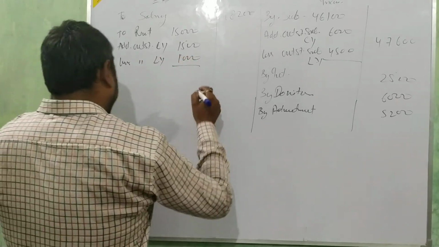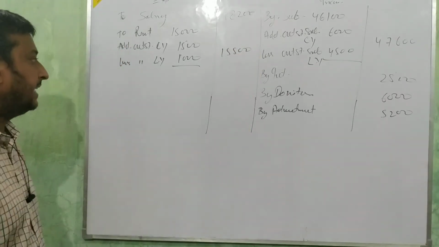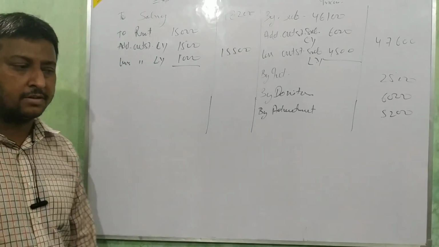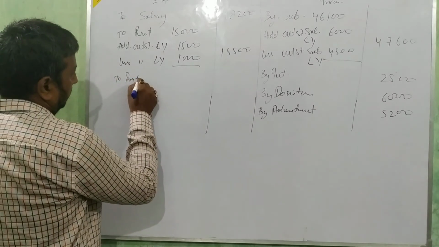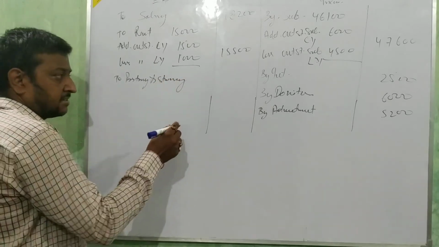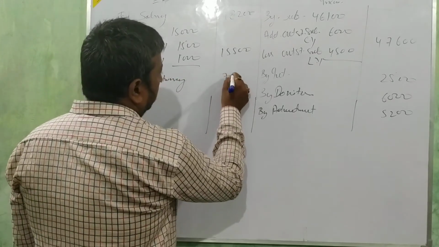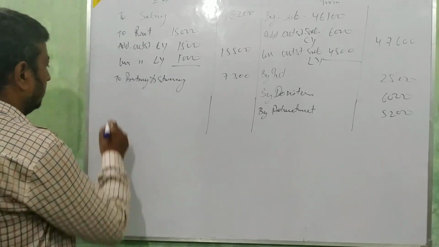Then the total is 15,500. Okay beta, clear? Next, by printing and stationery, amount 7,300. Anything else?